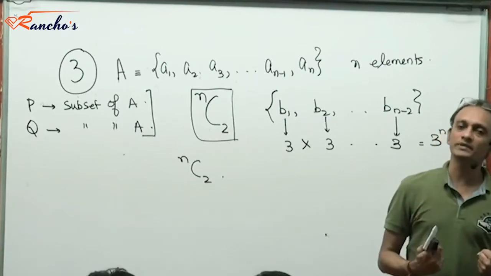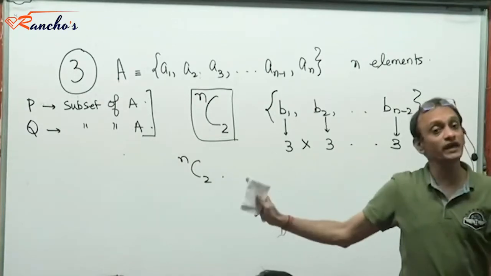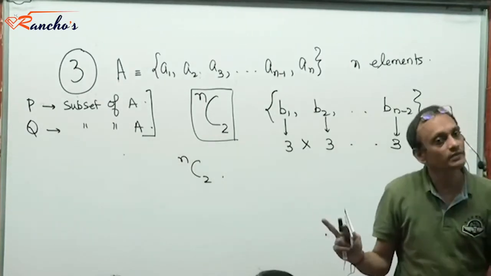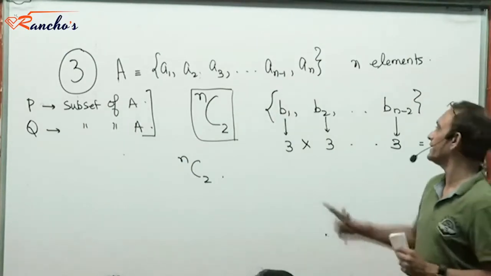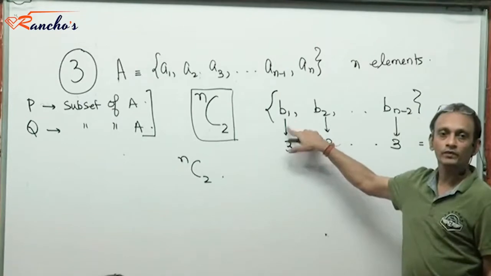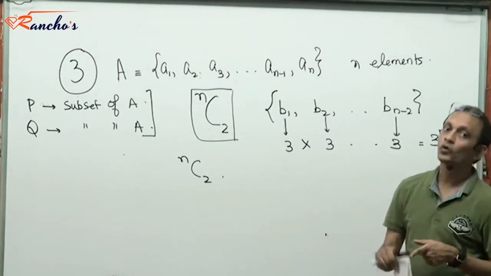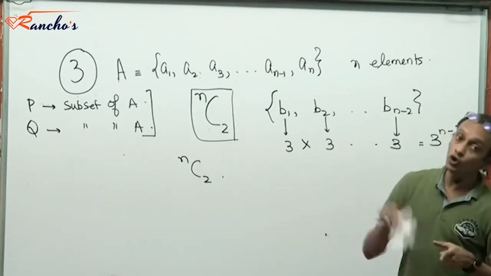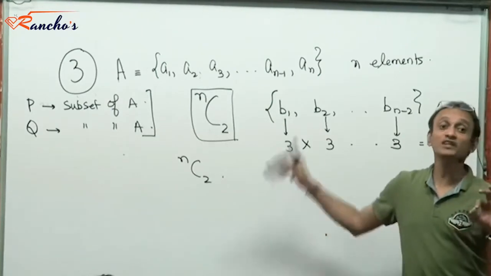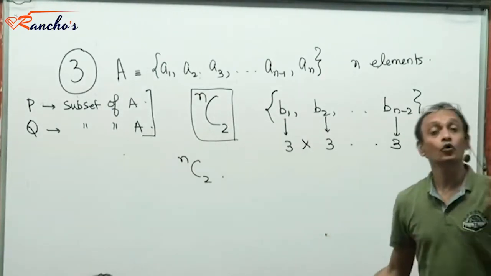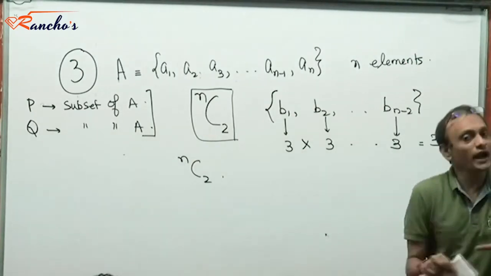Select the two common elements for P and Q. You have done that. Now, the rest of the elements, how many are these in numbers? N minus 2. So then the rest of the elements, if I take any one of the remaining elements, for example B1, what are the things I can do with B1? Either it will belong to P or to Q or to neither. Because now none of these remaining elements can go to both P and Q. Otherwise the number of common elements will become more than 2, which should not happen, right?